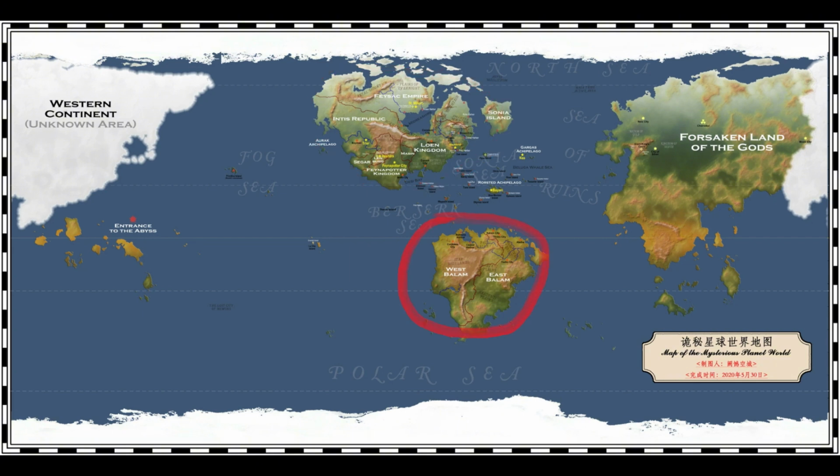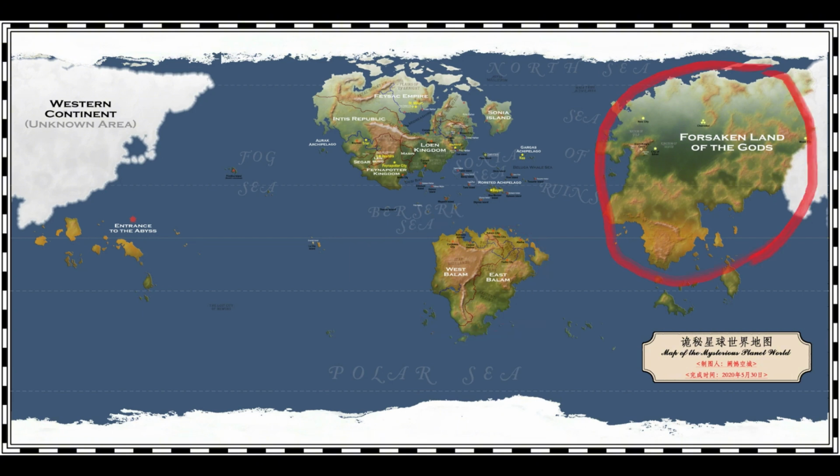Unlike the advancement of the northern continent after the Industrial Revolution, the southern continent is very underdeveloped. It is full of aboriginal tribes who worship the god of death, and damp rainforests. The southern continent was at its most powerful in the 4th epoch as the Balam Empire, which was ruled by the god of death. But as the god of death was killed in the Berserk Sea and the sea routes between the north and south continents were cut, the Balam Empire split into North and South Balam. But as Emperor Roselle found new sea routes to the southern continent, a lot of the continent became colonies of the powerful kingdoms from the northern continent.